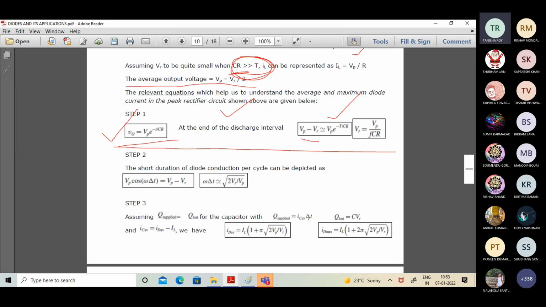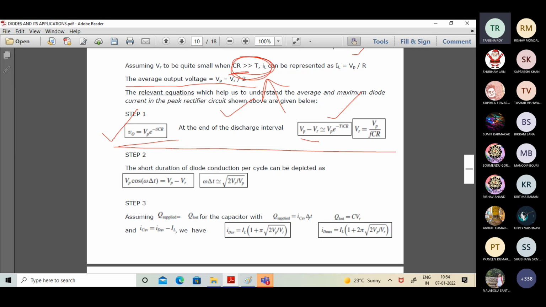Approximately. CR is far greater than T, that is fine. That's a basic thing that we have to maintain. The value of C into R should be designed in such a way that it maintains this essential thing. Otherwise, this circuit will not operate.